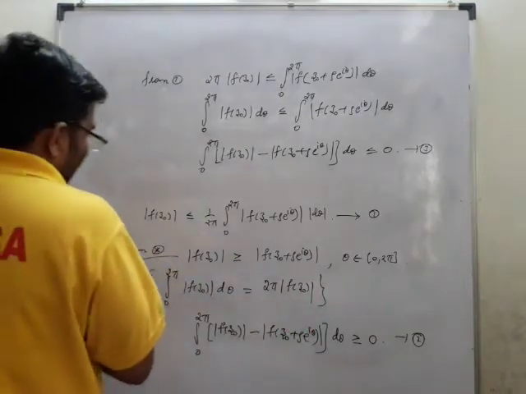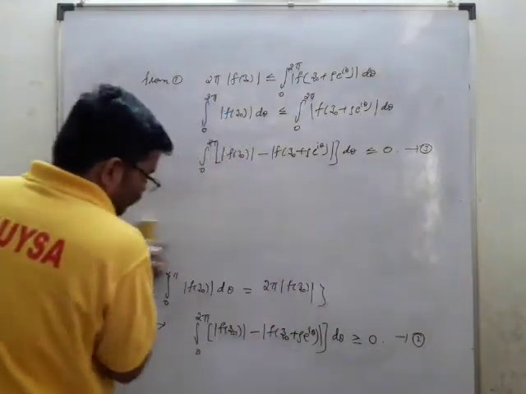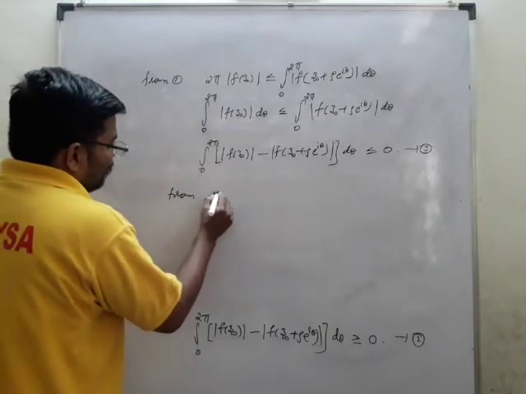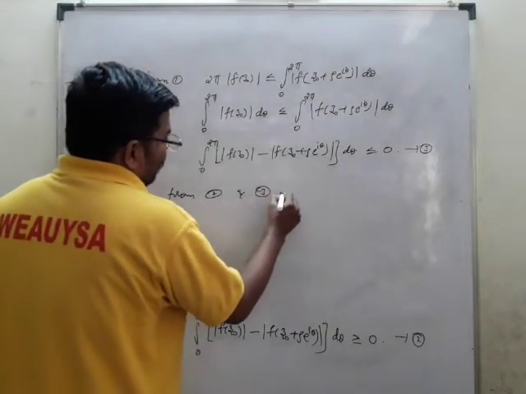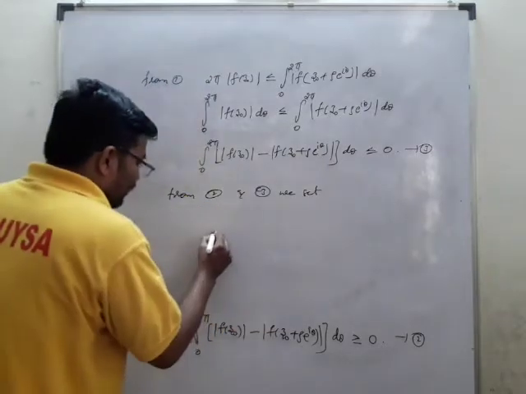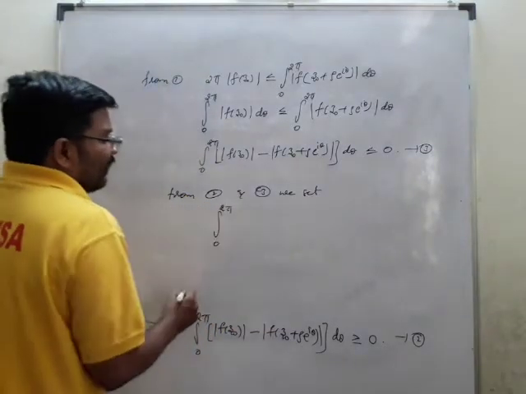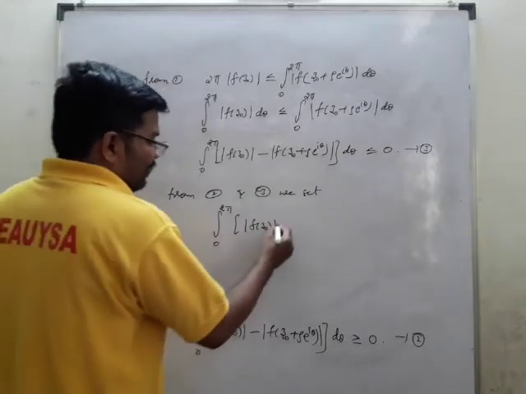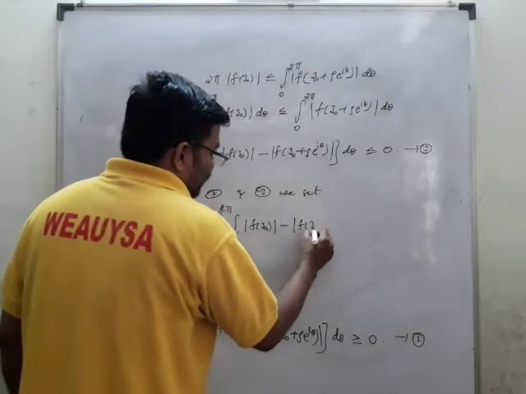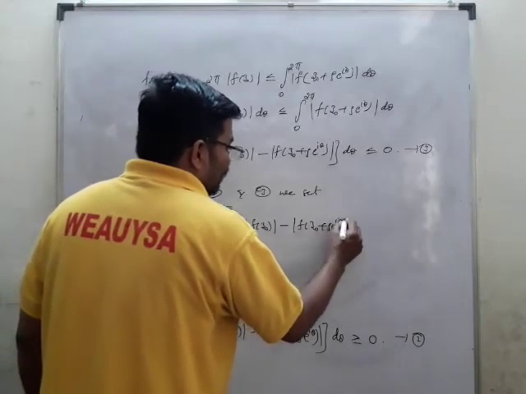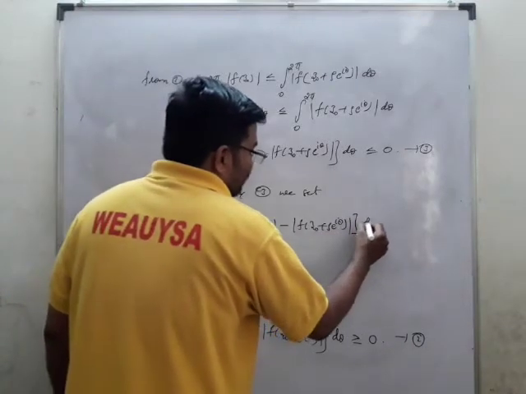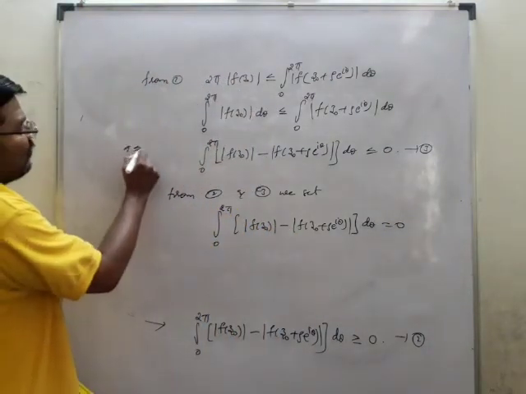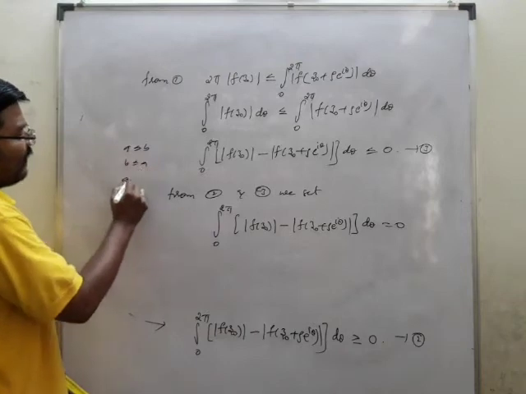So from 2 and 3 we get that integral 0 to 2 pi of mod f of z naught minus mod f of z naught plus rho e power i theta d theta is nothing but equal to 0, because a less than or equal to b less than or equal to a, I may write a equal to b.